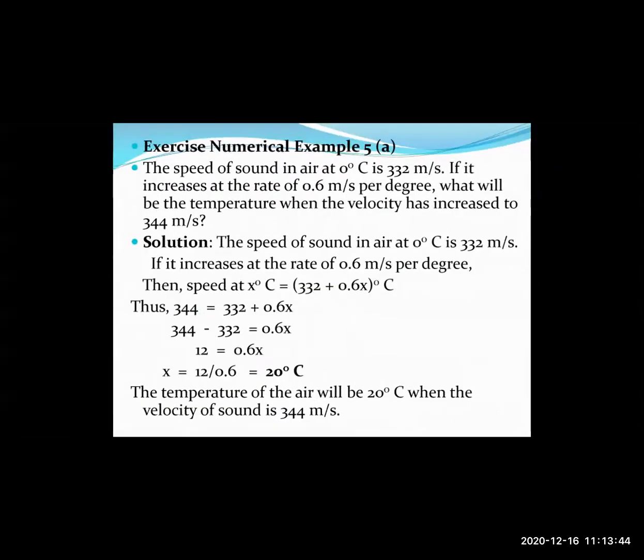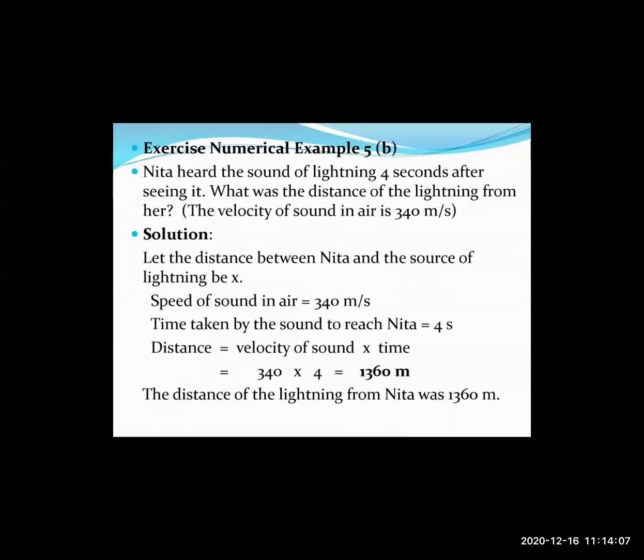So 344 minus 332 will be 12, and 12 equals 0.6x. Therefore, x is equal to 12 divided by 0.6. The value of temperature will be 20 degrees Celsius. So the temperature of air will be 20 degrees Celsius when the velocity of sound is 344 meters per second. Okay, then let us look into the second example, example 5b.